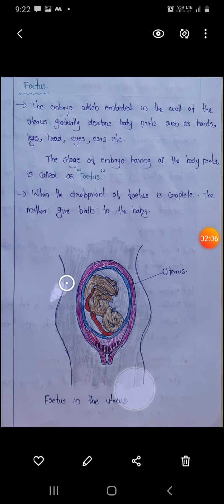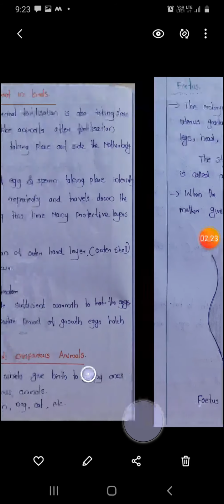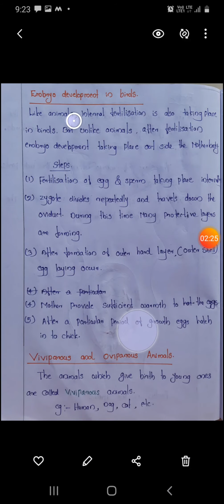Then we discussed this picture. This is the uterus, and the fetus exists within the uterus. After a particular period, the uterus releases the fetus out from the mother's body. Again, we discussed embryo development in birds, and the terms viviparous and oviparous.